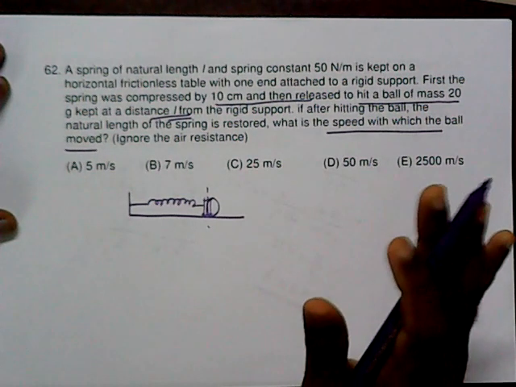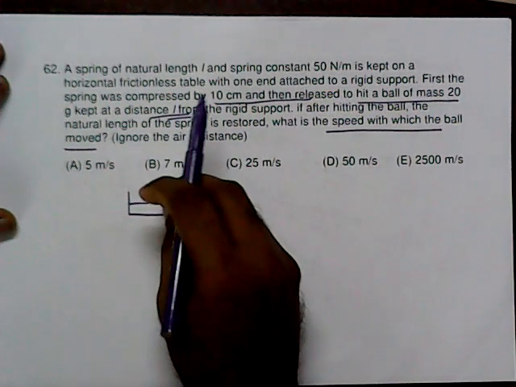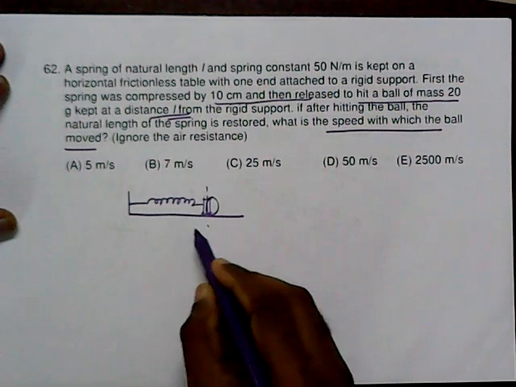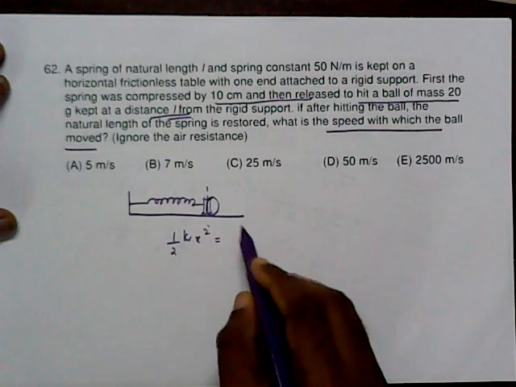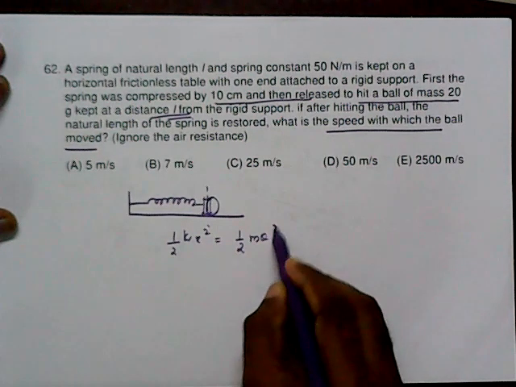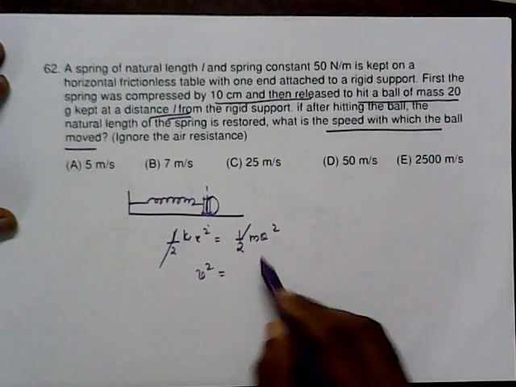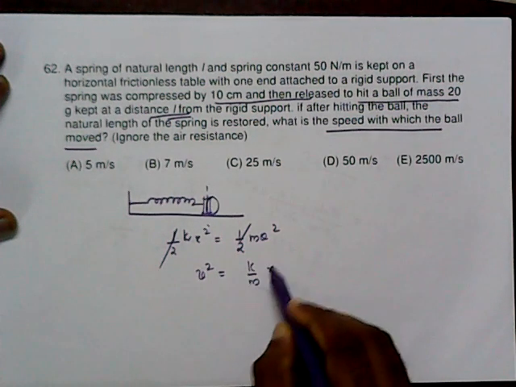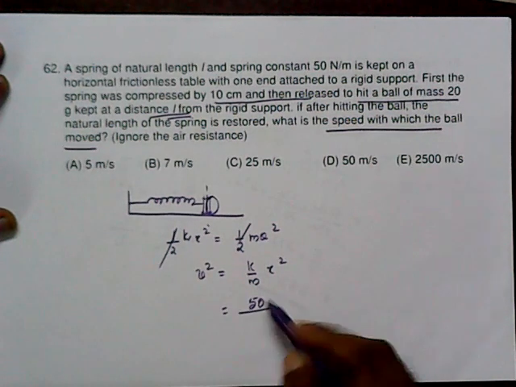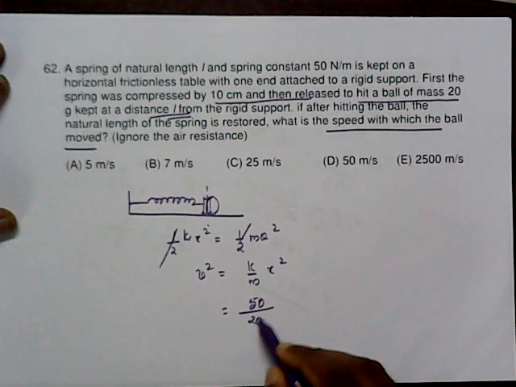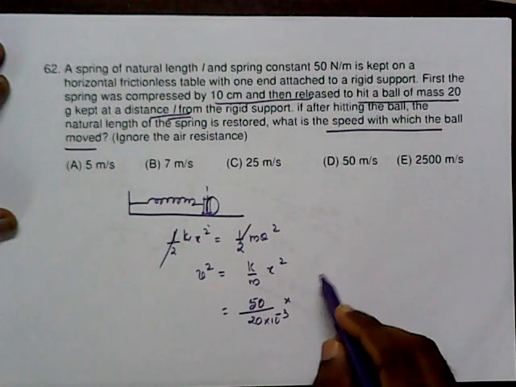Whatever it may be, the ball gains kinetic energy purely from the potential energy of the spring. So we can easily say, x is the compression given to the natural length, half k x square is used for its kinetic energy. So the half cancels. So v square takes the value equal to k by m into x square. So that is equal to k, given as 50, by the mass, given as 20 gram, so 20 into 10 raised to minus 3, into x square.